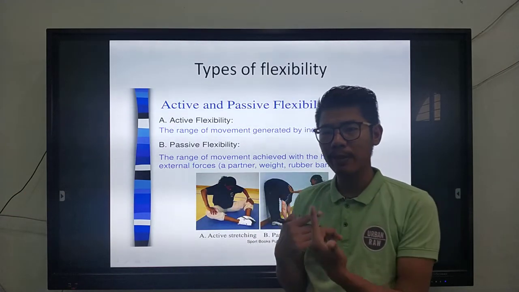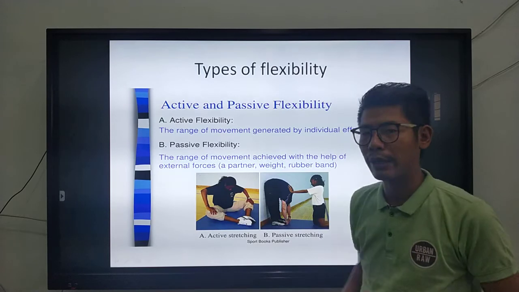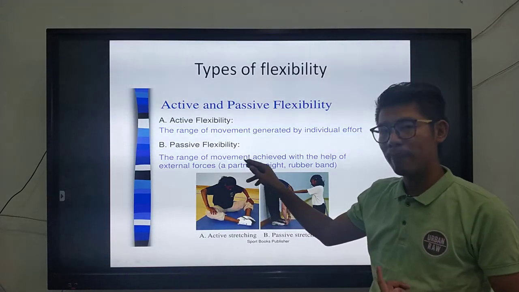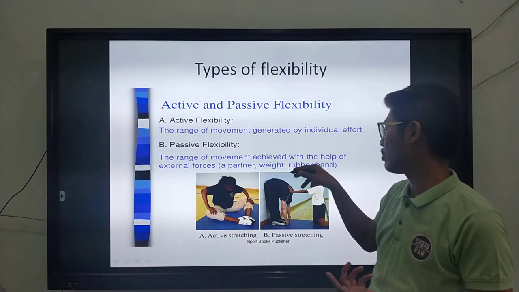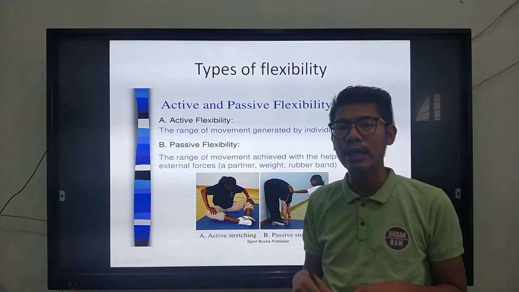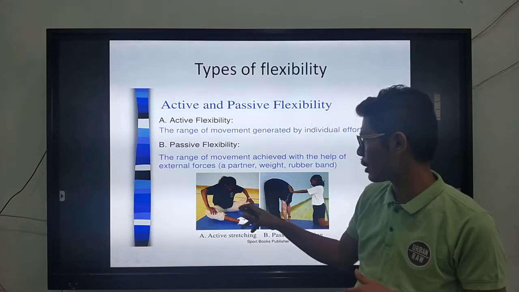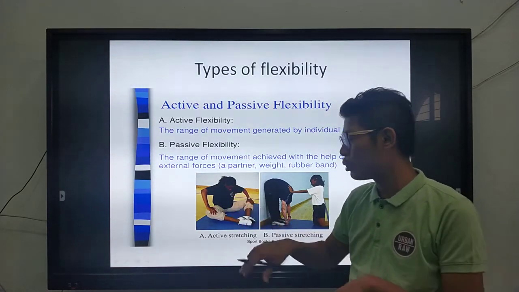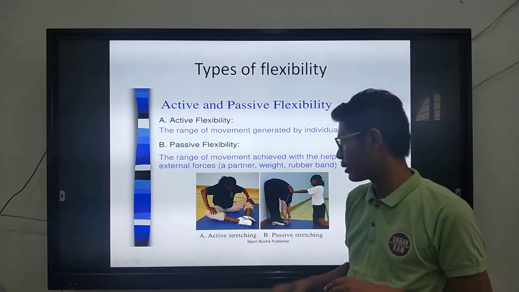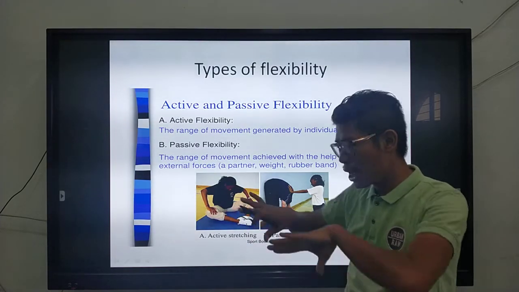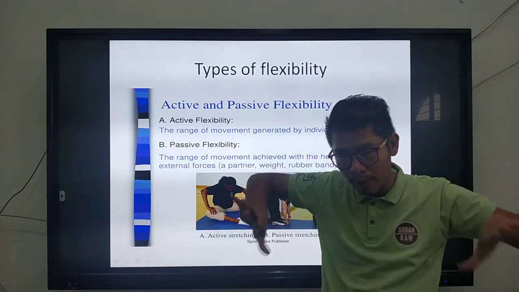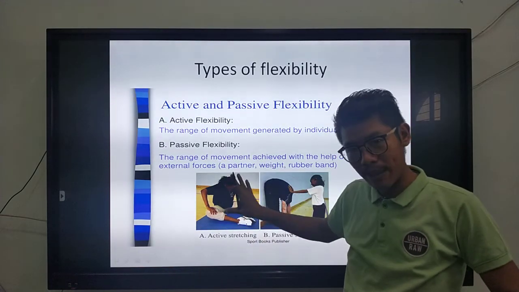But when you take the help of somebody, a second person or a second object, maybe a partner, a weight, or a rubber band, this is called passive flexibility. In this case, you can see that this person is trying to increase the flexibility of his leg portion. She is using his hand to compress down like this. So this is called passive flexibility.